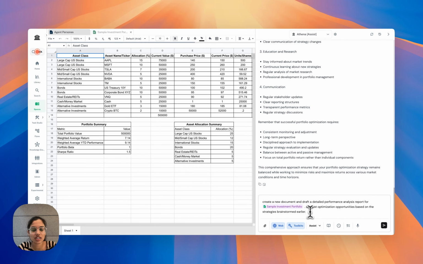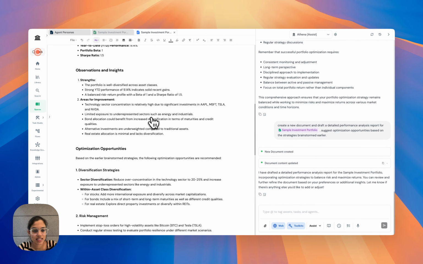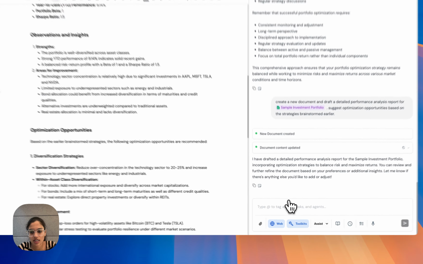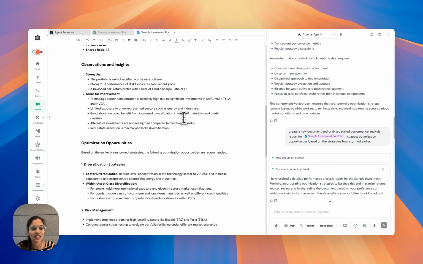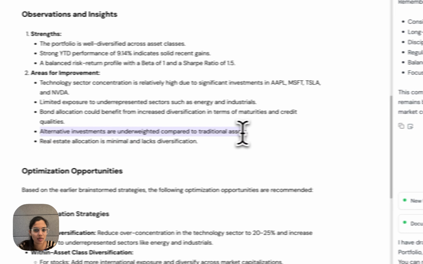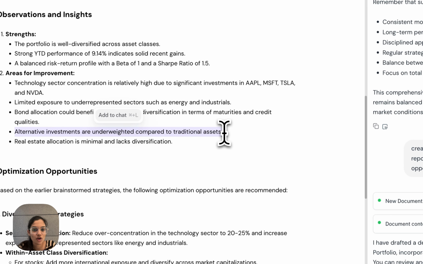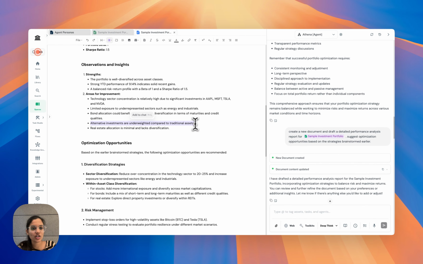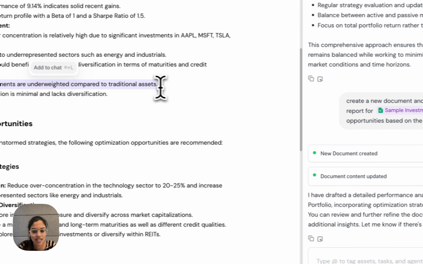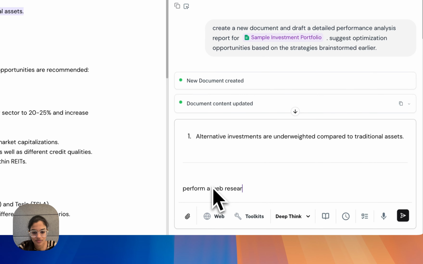Now let's move on to the third step of our workflow, which is implementing these strategies. Implementation of these strategies might involve multiple steps and hence we will now use the deep think mode of Athena. Let's focus on areas of improvement. As suggested by Athena, alternative investments are underweighted compared to traditional assets. Let's have Athena perform a web research on this and suggest opportunities for other investments. You can simply hit Command L and reference any text blurb onto the chat directly in Athena. Let's have Athena perform a web research and suggest alternate investment opportunities.